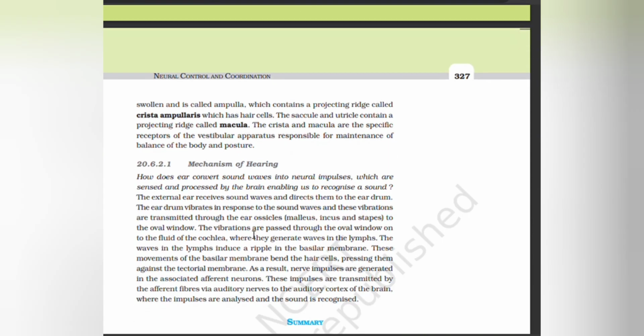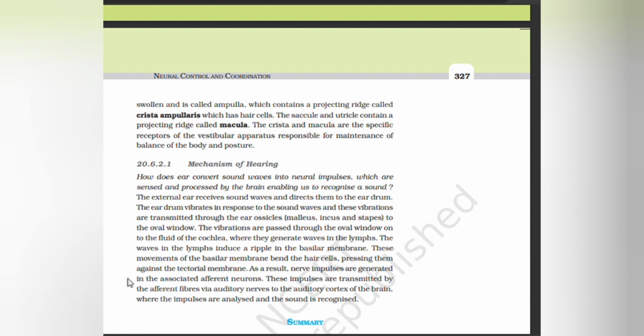Next is the mechanism of hearing. How does the ear convert sound waves into neural impulses which are sensed and processed by the brain, enabling us to recognize the sound? The external ear receives sound waves and directs them to the eardrum. The eardrum vibrates in response to the sound waves, and the vibrations are transmitted through the ear ossicles to the oval window. Vibrations are passed through the oval window onto the fluid of the cochlea, where they generate waves in the lymphs.